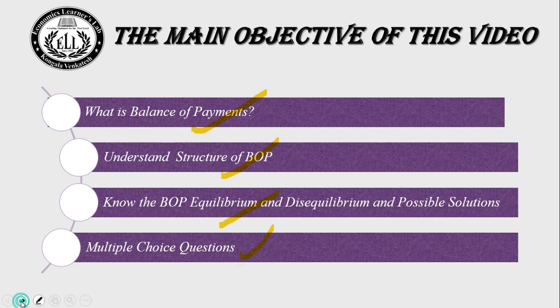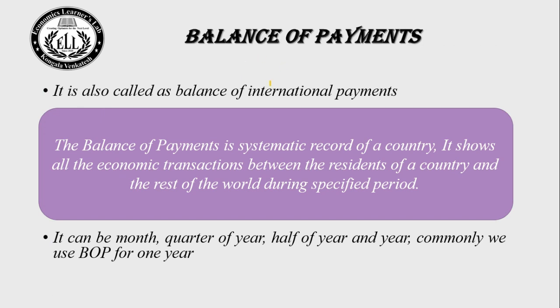Let us see what the balance of payments is. The balance of payments is also called the balance of international payments. The balance of payments is a systematic record of a country. It shows all the economic transactions between the residents of a country and the rest of the world during a specific period. It means the balance of payments shows the goods, services, and income going out of the country as well as coming into the country in a specific time period.